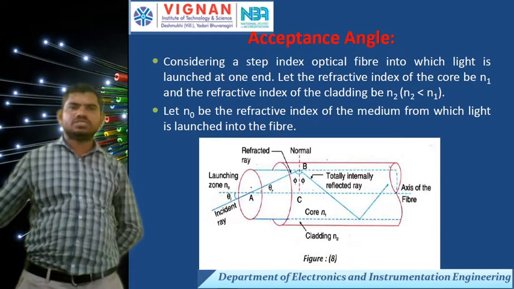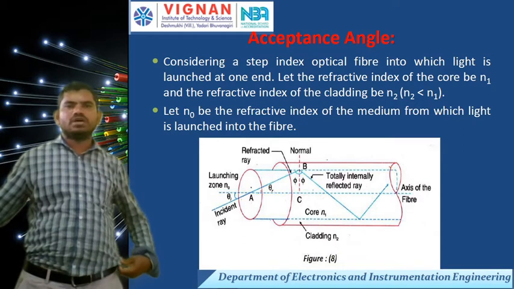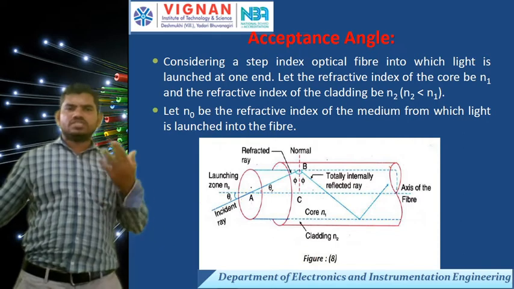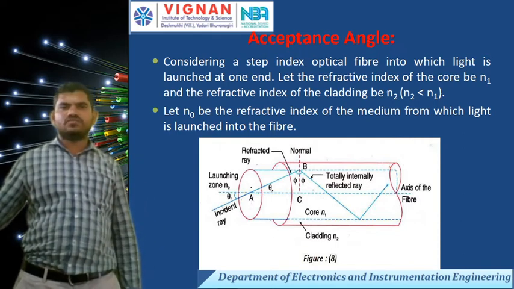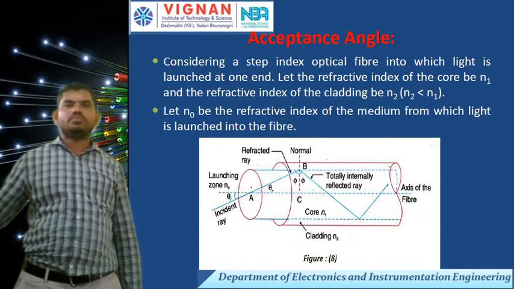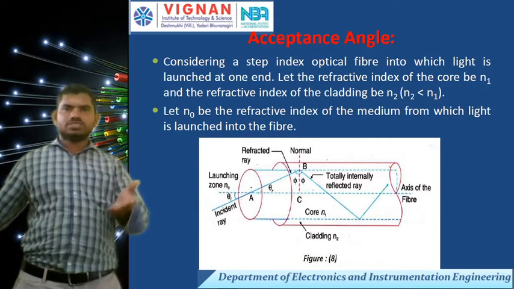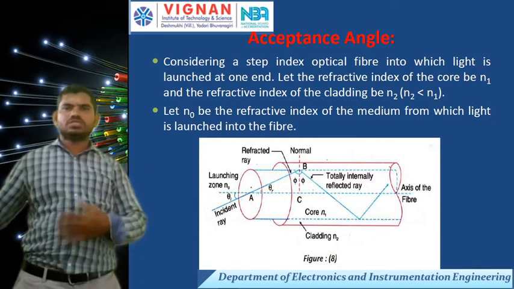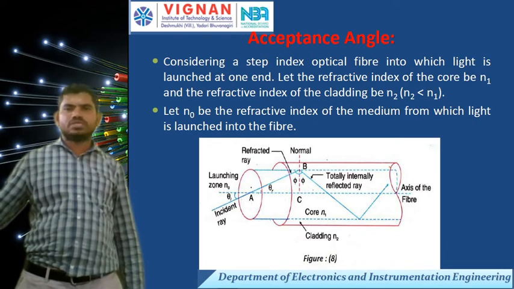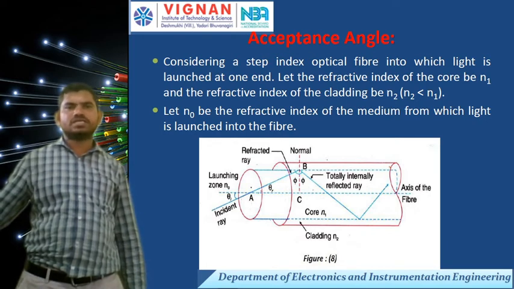In previous sessions, I already completed the difference between refraction, reflection and total internal reflection, and the critical angle part was completed in the last class. Propagation of light is also completed. In this session, the next topic is acceptance angle. Now I am going to discuss the acceptance angle derivation and critical angle derivation.